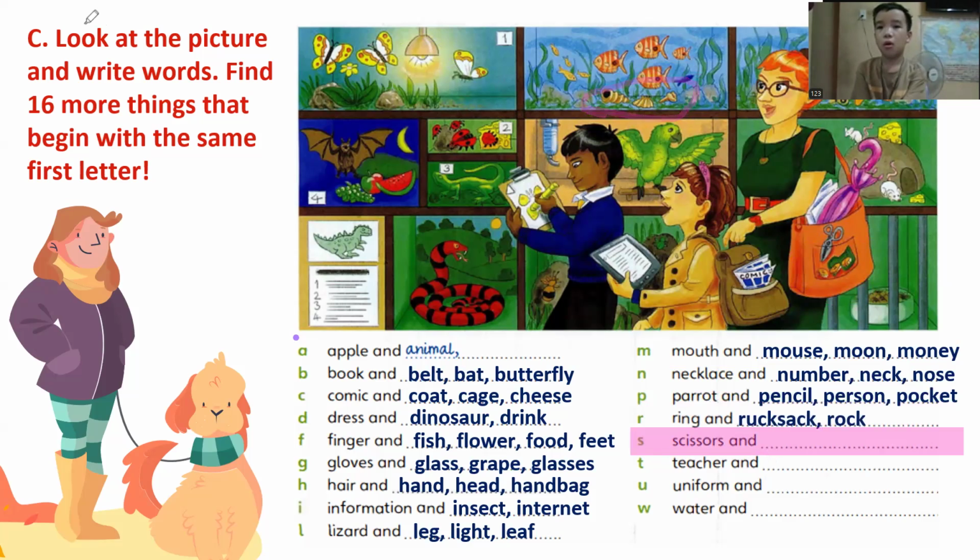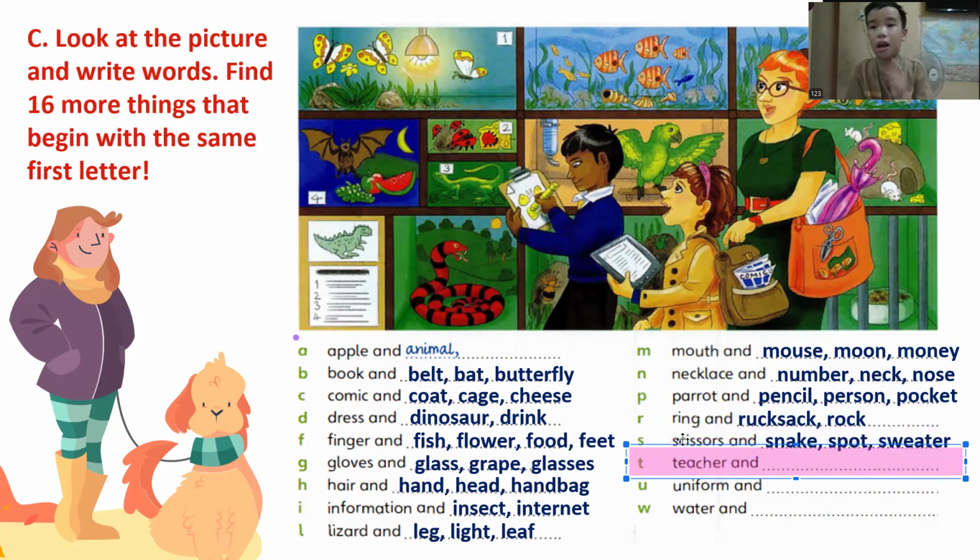What else? Starfish. Oh, starfish. Then seagrass. Okay, even the snake, spot, sweater. So they are all S. How about spot? Where is spot? The ladybug has some spots.